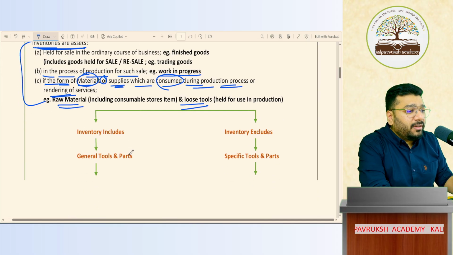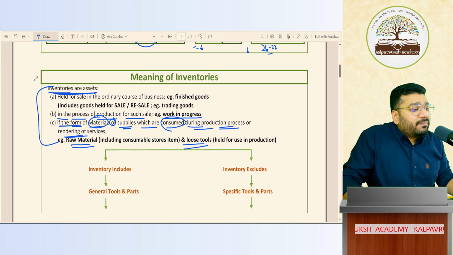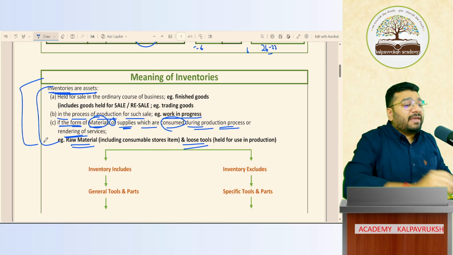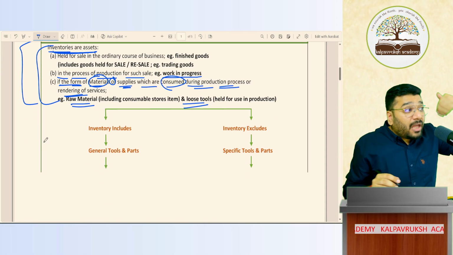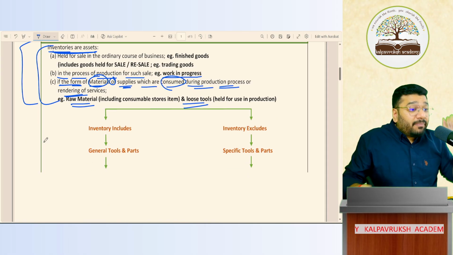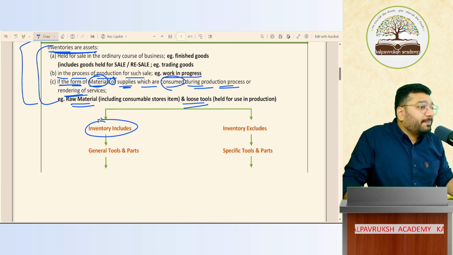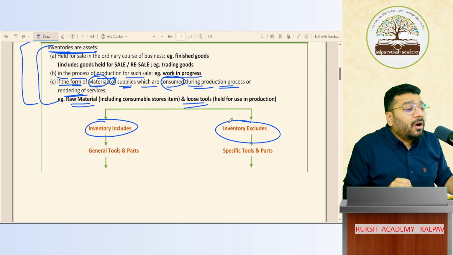If you come to the chart, first I gave the meaning of inventories. Below that, I gave one chart. Out of the above inventory, what we are speaking, there are some inventory which will be included in the inventory and some will be excluded. Got it, not got it.